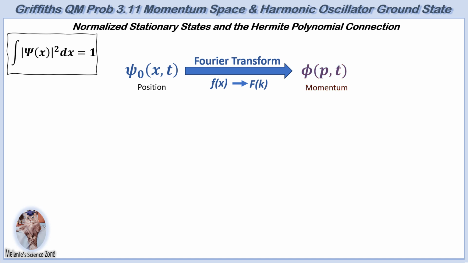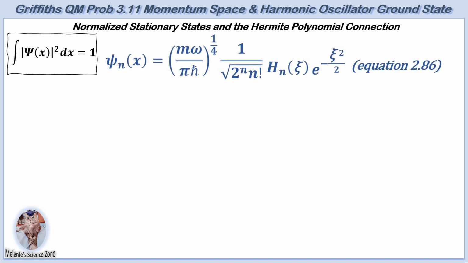Griffiths equation 2.86, shown here, represents the normalized harmonic oscillator stationary states, where H sub n of xi are Hermite polynomials, mathematical functions expressed as a sum of the powers of xi, where xi equals the square root of m times omega divided by h bar times x. Xi is a dimensionless variable used to simplify the expression, introduced by Griffiths in equation 2.72. This transformation streamlines our calculations and helps us focus on the essential physics.